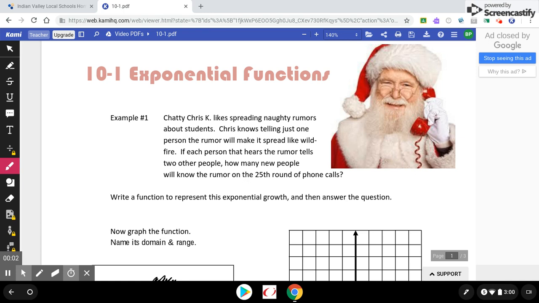Okay, guys, welcome to Chapter 10 Notes, Section 10.1, Exponential Functions. I'm sure you will be thrilled to see that there are a couple word problems to start off with here. I'm going to read this real quick to you. Could have read it yourself, obviously.